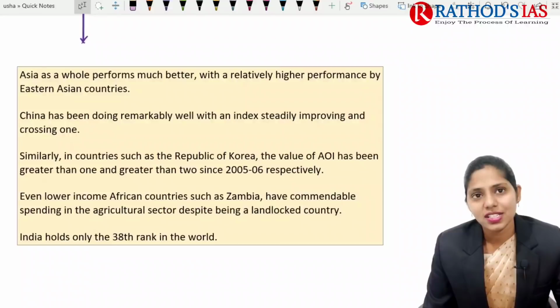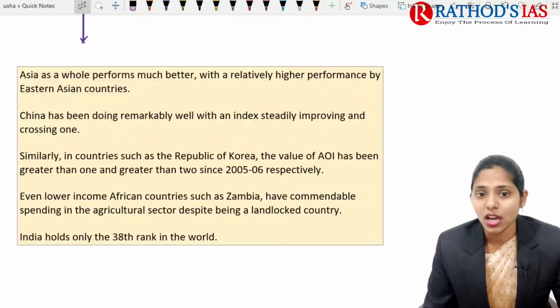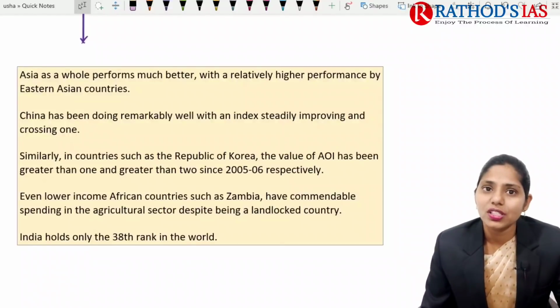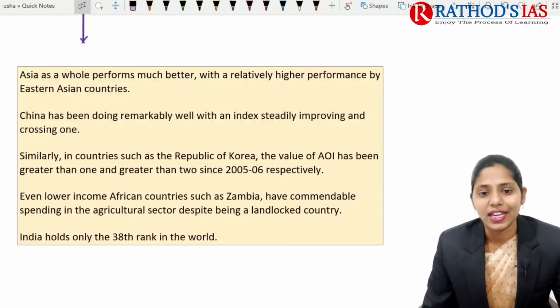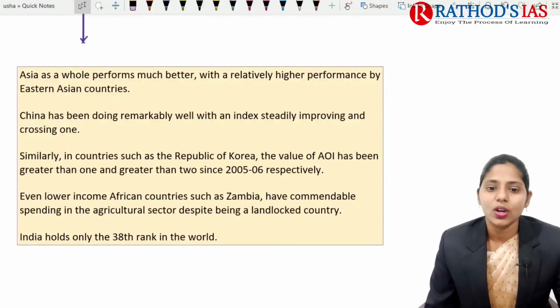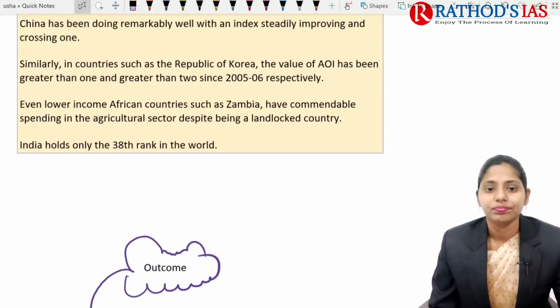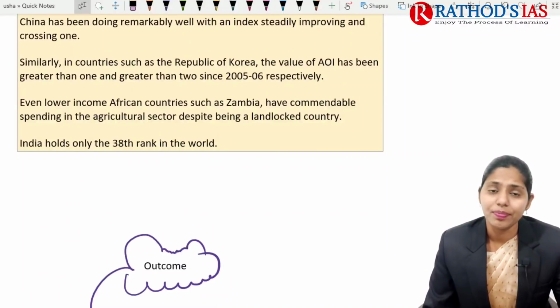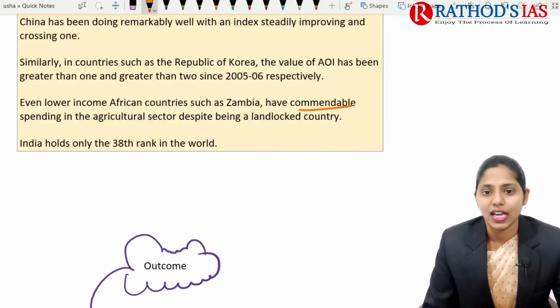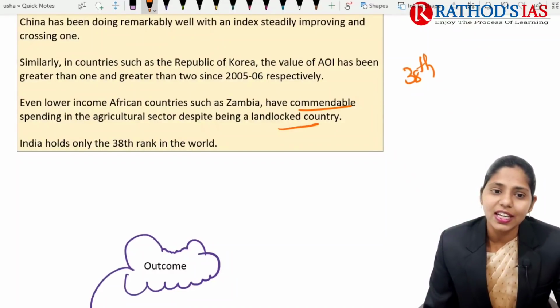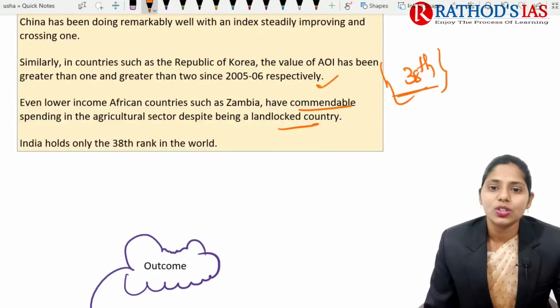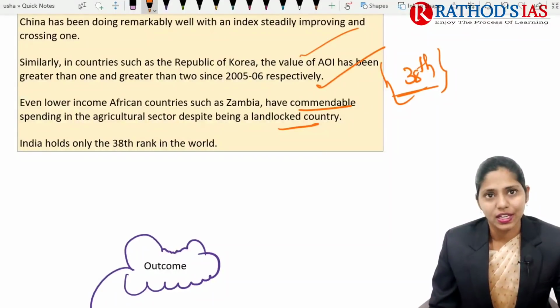Even some countries like the Republic of Korea, that is South Korea, have an AOI value greater than India. And if you are talking about some lower income countries of Africa, for example Zambia, they also have commendable spending in the agriculture sector despite being a landlocked country. India's rank is 38th in the world. So these are some important data that you need to make a note of.